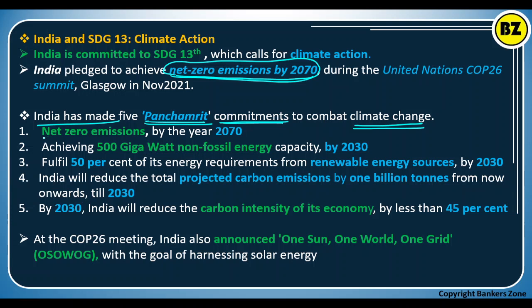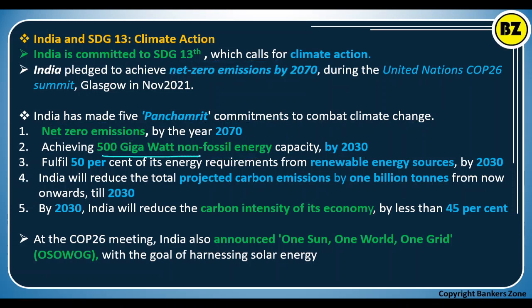First, net emission zero by 2070, first commitment, first Panchamrit. Achieving 500 gigawatt non-fossil energy capacity by 2030. So in the next 10 years, India will be achieving 500 gigawatt non-fossil energy capacity. Then fulfill 50% of the energy requirement from renewable energy sources.